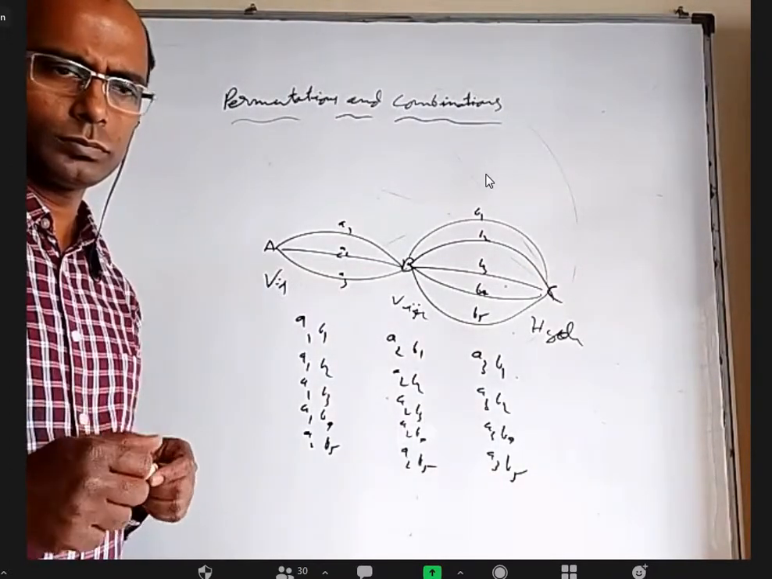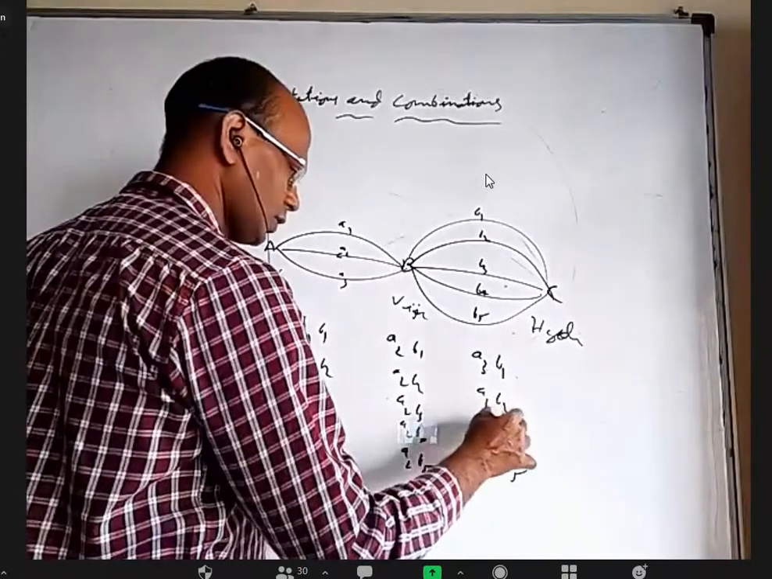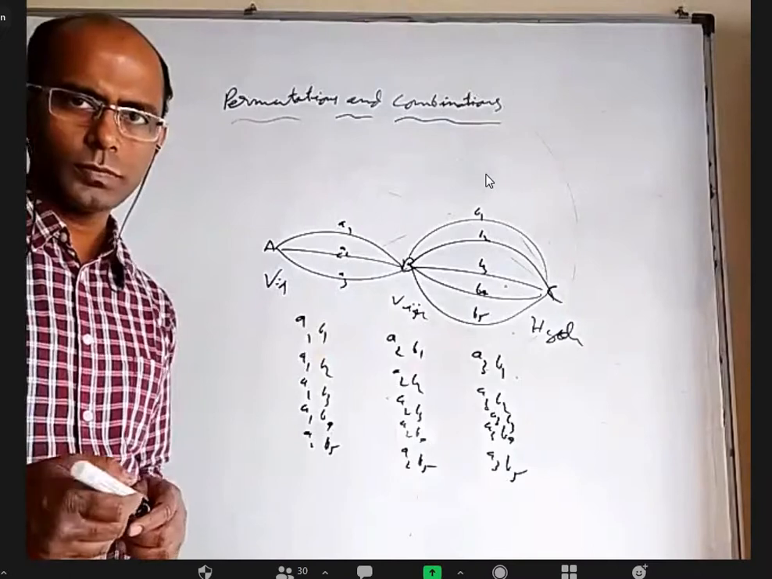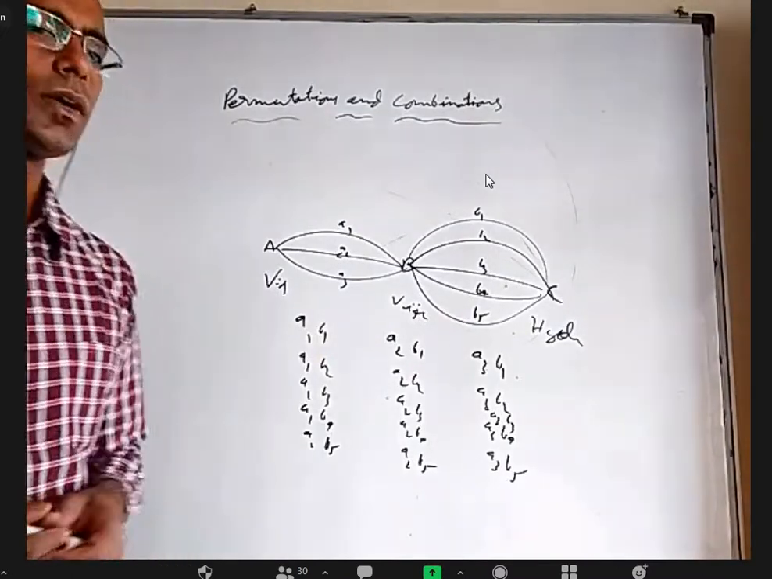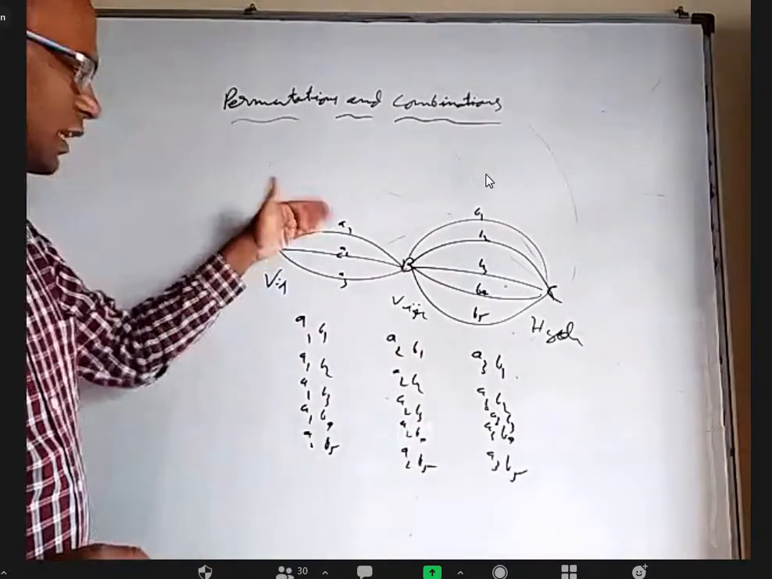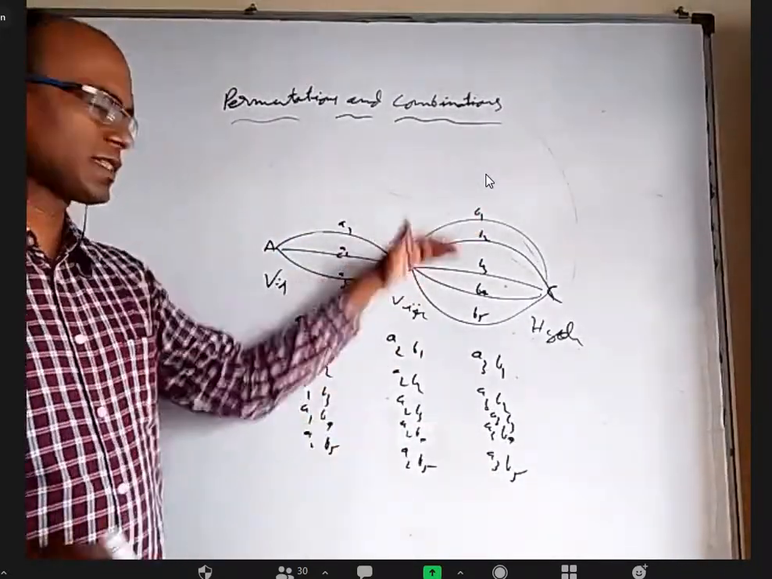Sir, A3, B3. I did not write it. Okay. A3, B3, and A3, B4, and A3, B5. So these are the total routes. Total how many I got? 15. Okay. Basically, I got 3 columns because I started with A1, and I started with A2, I started with A3. Here I got 5 because of the second one, right?